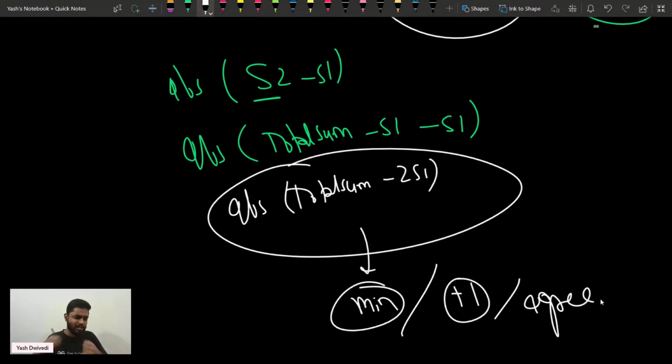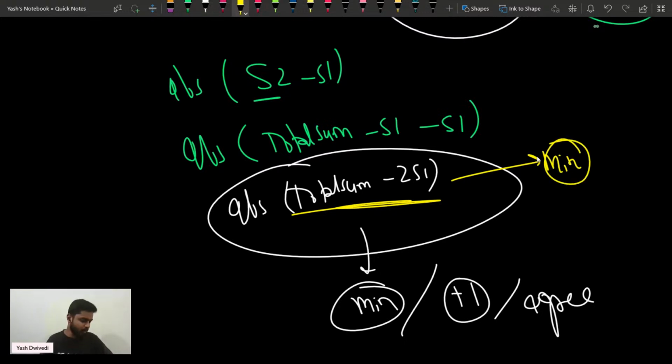Is this part clear? This equation must be clear, then things will be more clear, right? This is what I want. This is the kind of thing that I want. So I want to minimize this value.